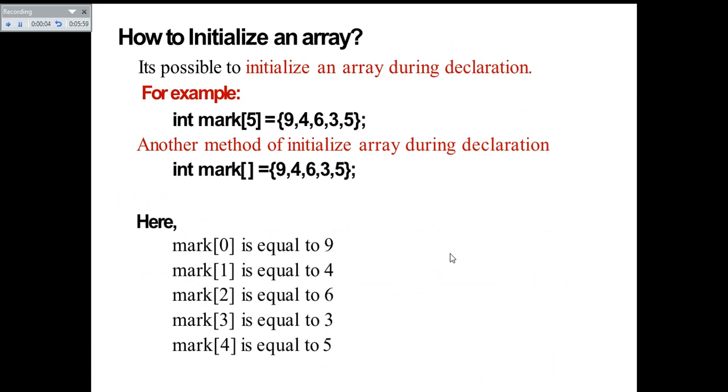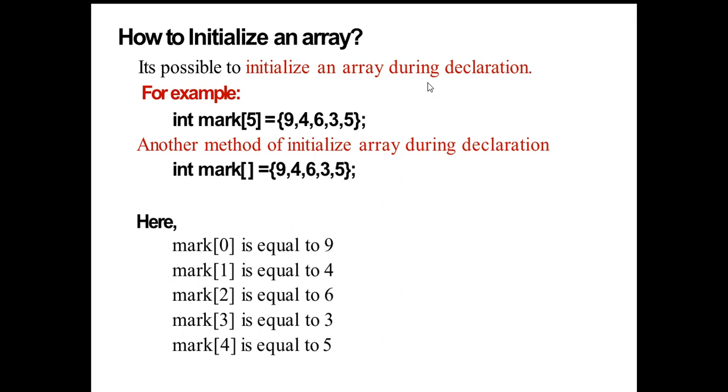Let's see how to initialize an array. It is possible to initialize an array during declaration. There are two methods that we can use for declaring the size of the arrays. One method is during the declaration itself. For example, int marks[5] = {9,4,6,3,5}. So here it is an integer array, a marks array, and it has five values in it. We need to give five values at the time of declaration, and the initialization is also done.